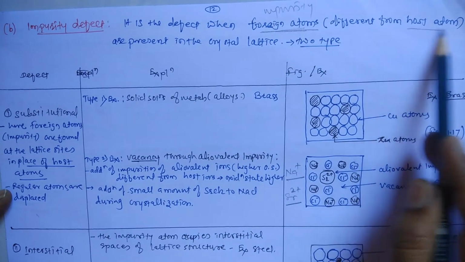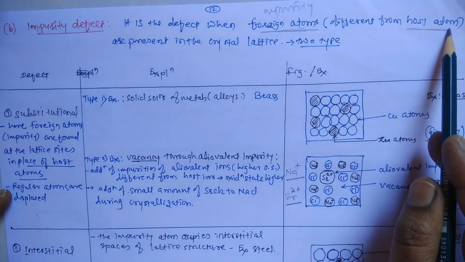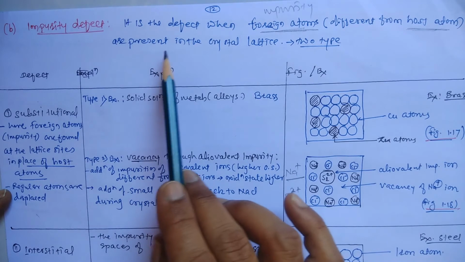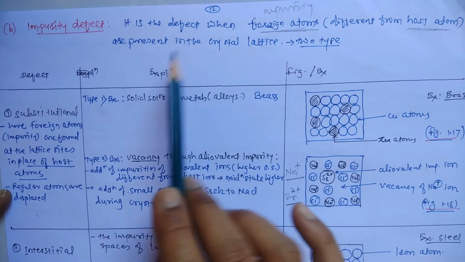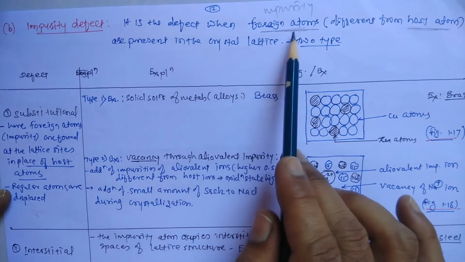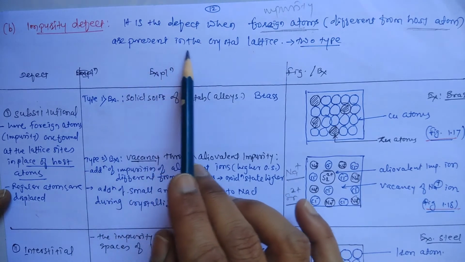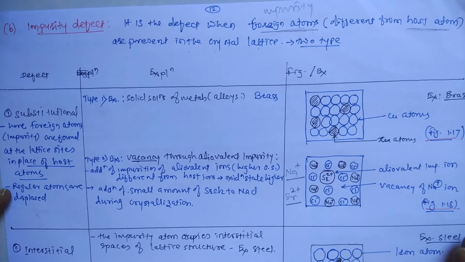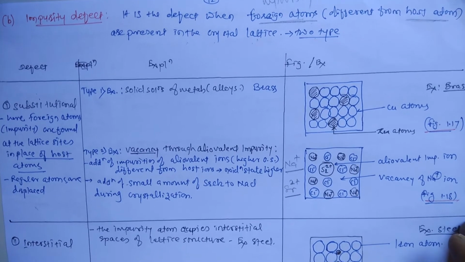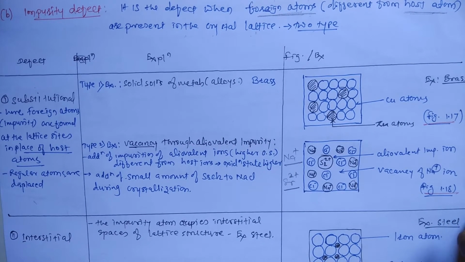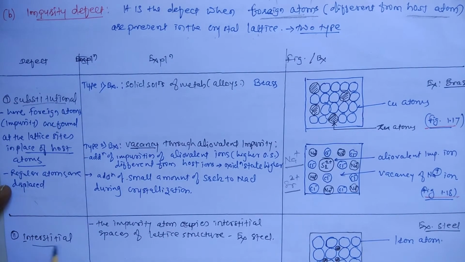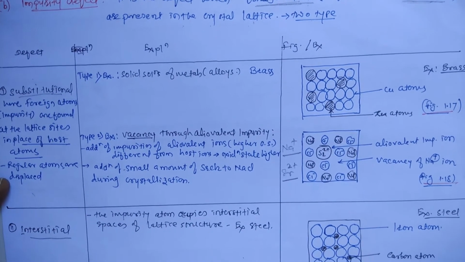It is a defect when foreign atoms, different from the host, different from the original lattice element of the crystal, are present in the crystal lattice. These are of two types: the one is substitutional impurity defect and the other is interstitial impurity defect.